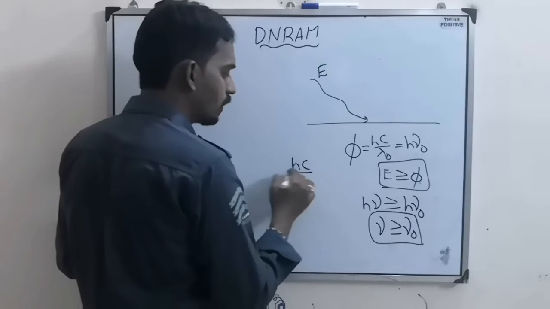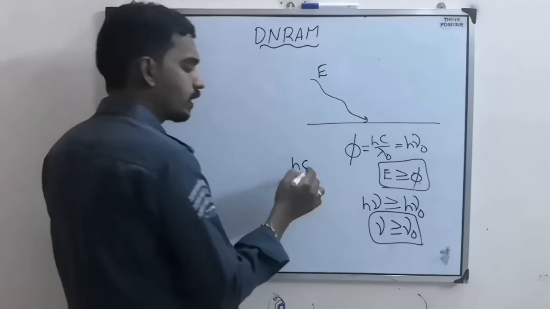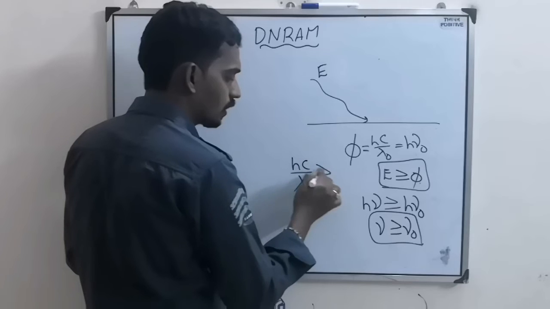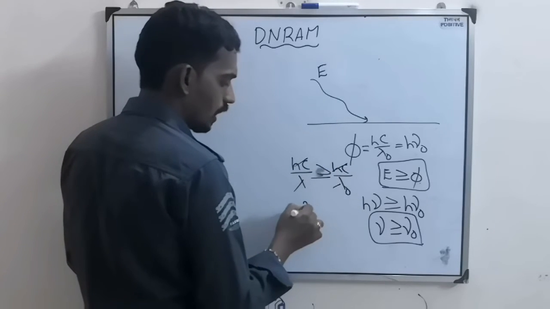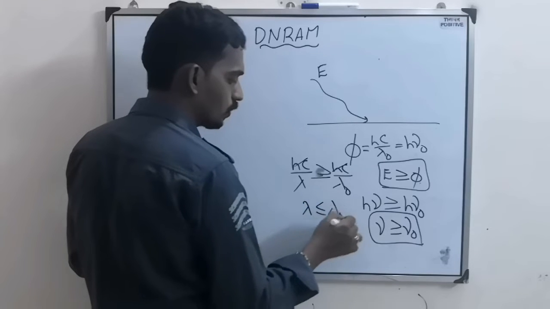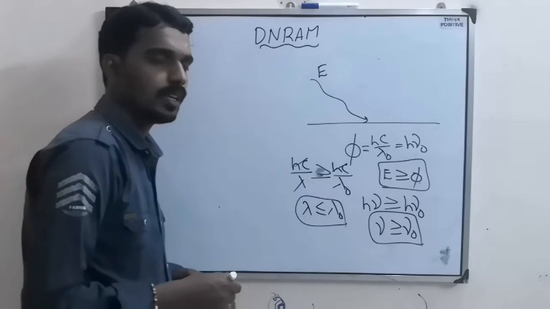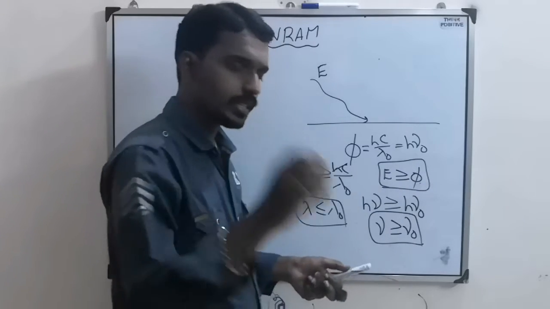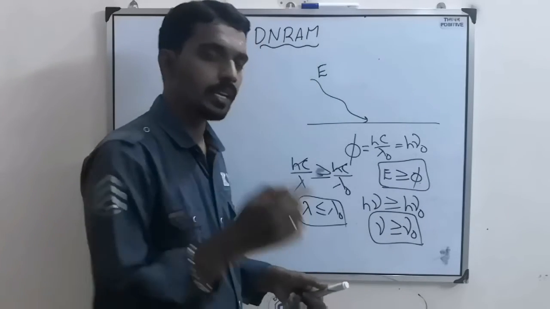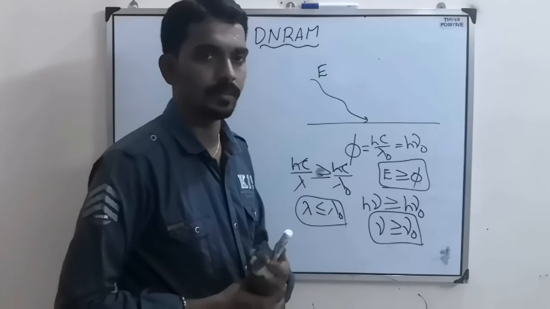Similarly, in terms of wavelength, the wavelength of the light must be such that hc by lambda is greater than or equal to hc by lambda naught, which means lambda should be less than or equal to lambda naught. So for every surface there is a minimum energy required, a minimum frequency required, and a maximum wavelength required.